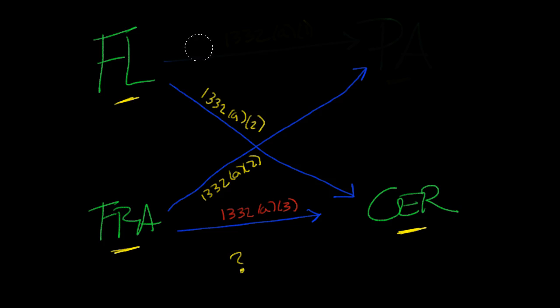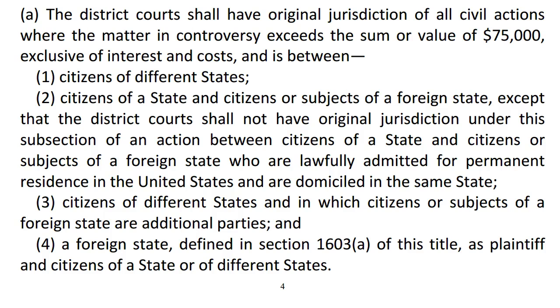Well, let's see. Florida versus Germany is okay, because that's a 1332A2 alienage. What about France versus Germany? Is that okay under 1332A3? Let's go back to the statute. What do you think? Is it going to be okay? The answer is going to be no, because we do have citizens of a foreign state as additional parties.